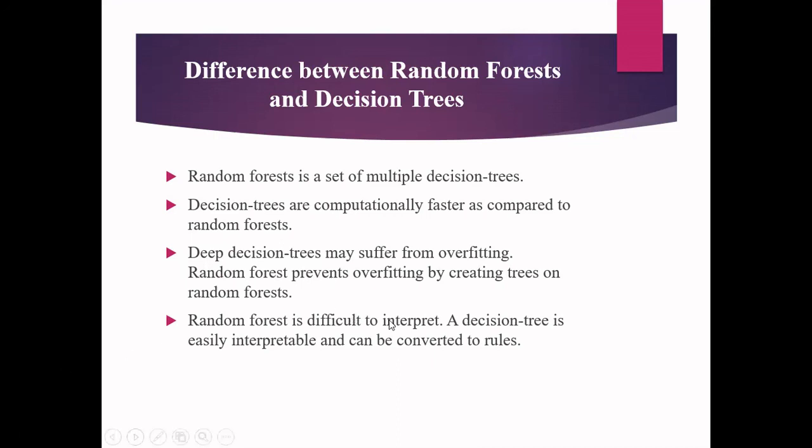And random forest is difficult to interpret because we do not have one decision tree now, we have multiple trees. Whereas a decision tree is easily interpretable and can be easily converted into rules. We have seen that once you construct the decision tree, you can collect decision rules from it. If it is one tree, the construction of rules is very simple. But in the case of random forest, we have multiple trees, so it is very difficult to interpret when compared to the decision tree algorithm.